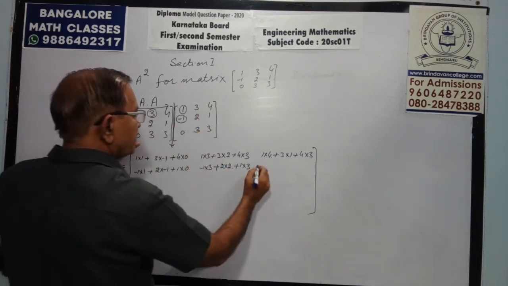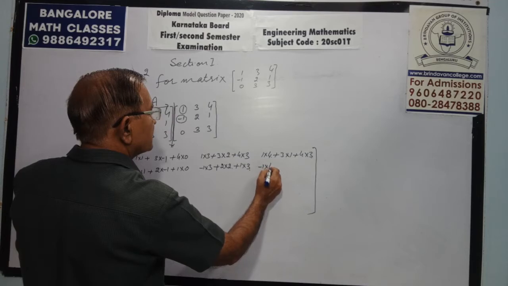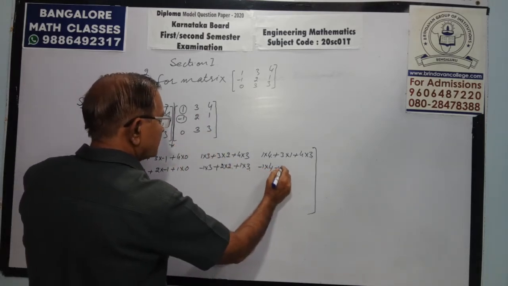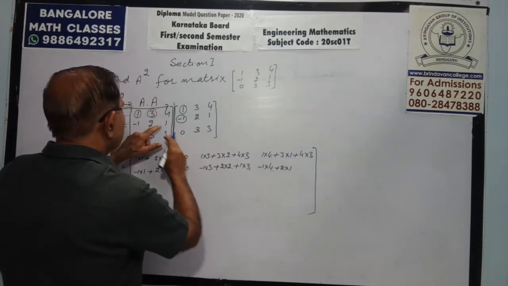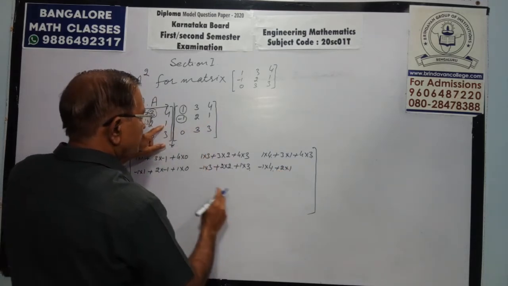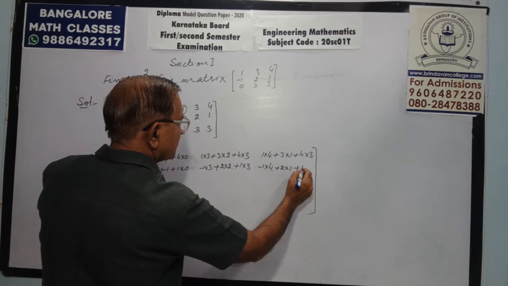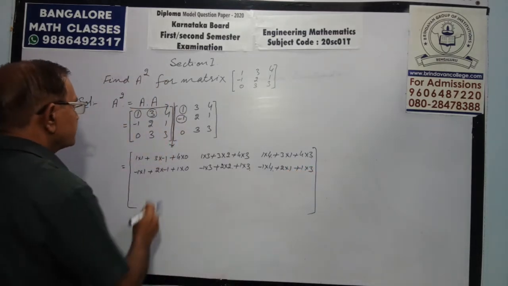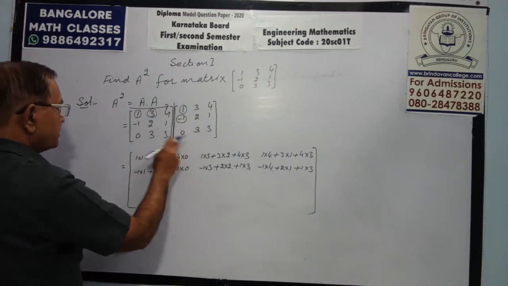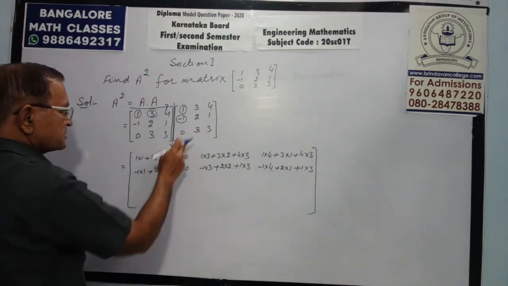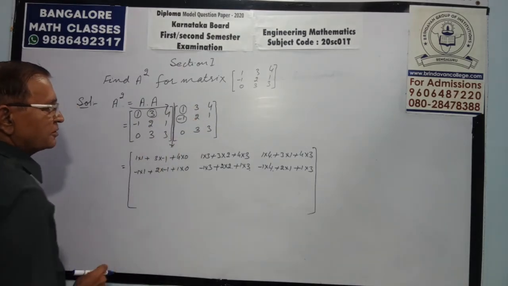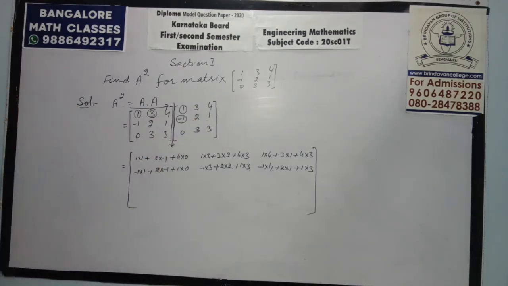Second row, third column: minus 1 into 4, 2 into 1, plus 1 into 3. So like that we are supposed to multiply.